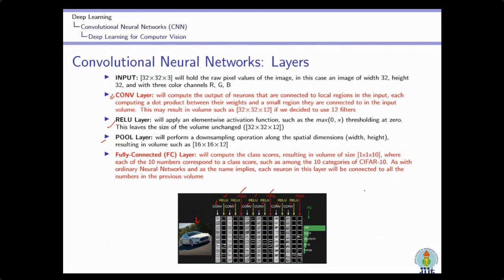And at last, generally we use the fully connected layer. So we will discuss all these layers one by one. And these two layers you will see here are written in red. Red means these two layers are the learnable layers. That means the parameters included in these two layers are being learned during the training process, and the rest are not learnable parameters. So this is the convolution layer.